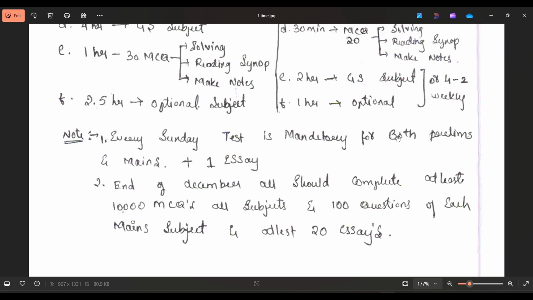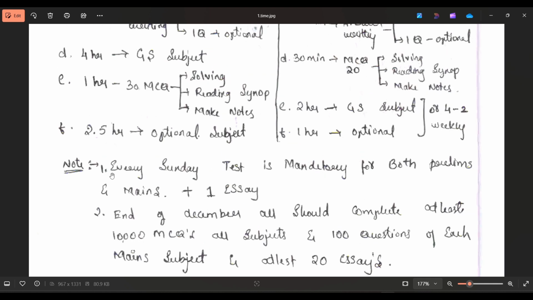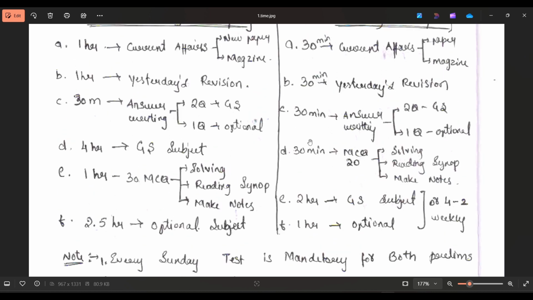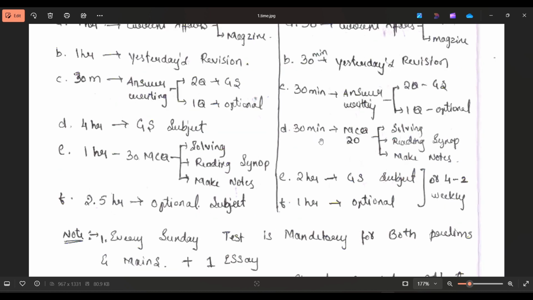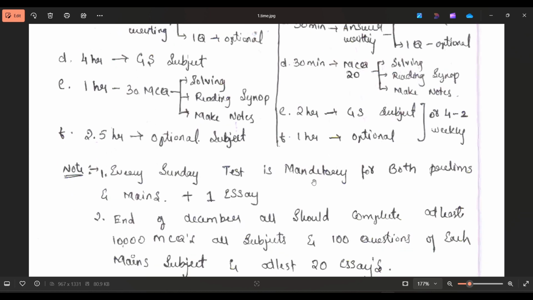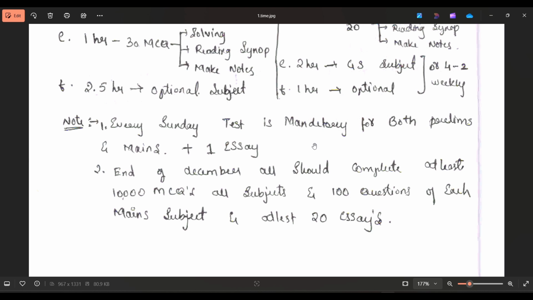Every Sunday, a test is mandatory for both prelims as well as mains, and every Sunday the student should write 1 essay. It's mandatory, guys, because without these tests, whatever you do is a waste of time and a waste of energy. Rather than keeping that time here, you should invest it somewhere it will give more yield. If you don't have the ability to solve a test, please don't come to this field. Test is very important.